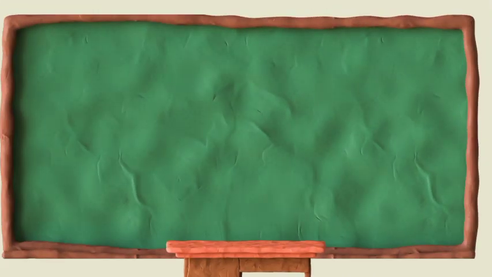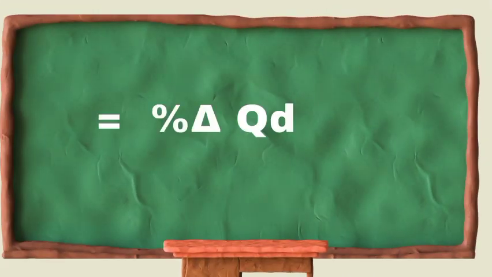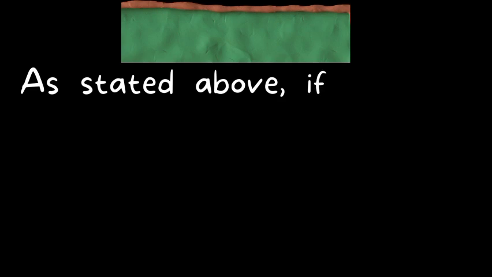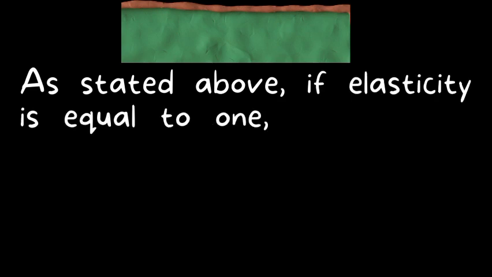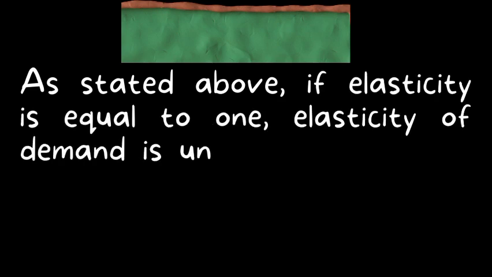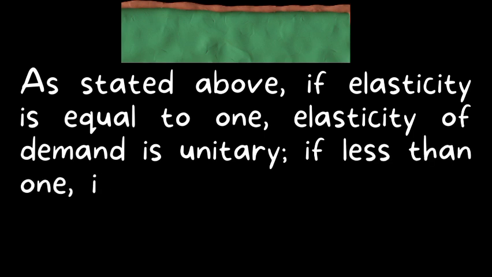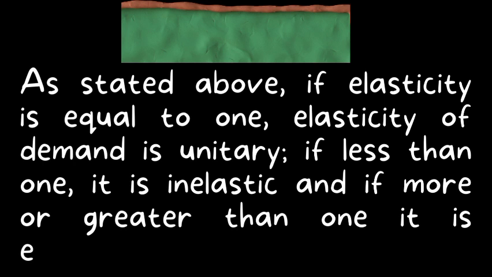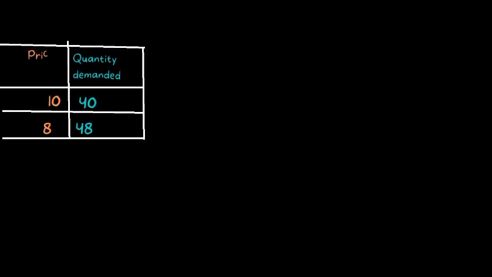This is the formula. Do you understand? Now let's look at it this way. As stated above, if elasticity is equal to 1, elasticity of demand is unitary. If less than 1, it is inelastic, and if more, it is elastic.